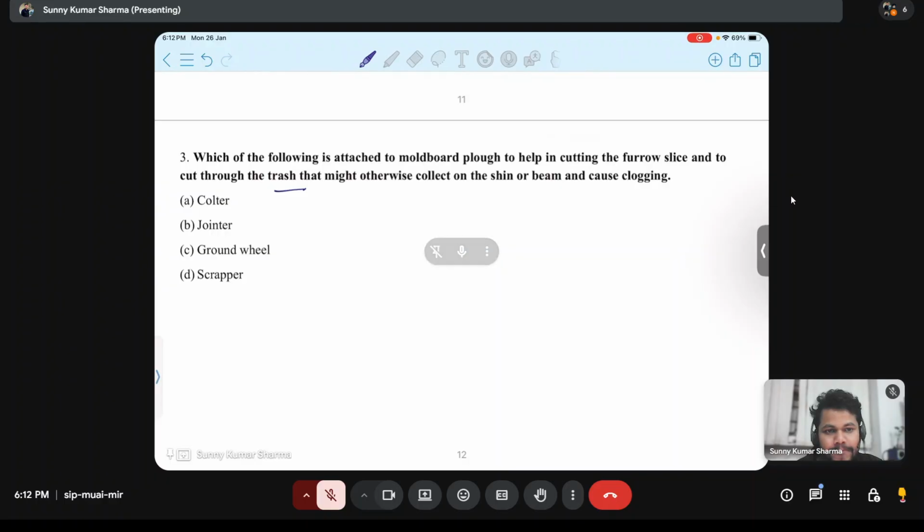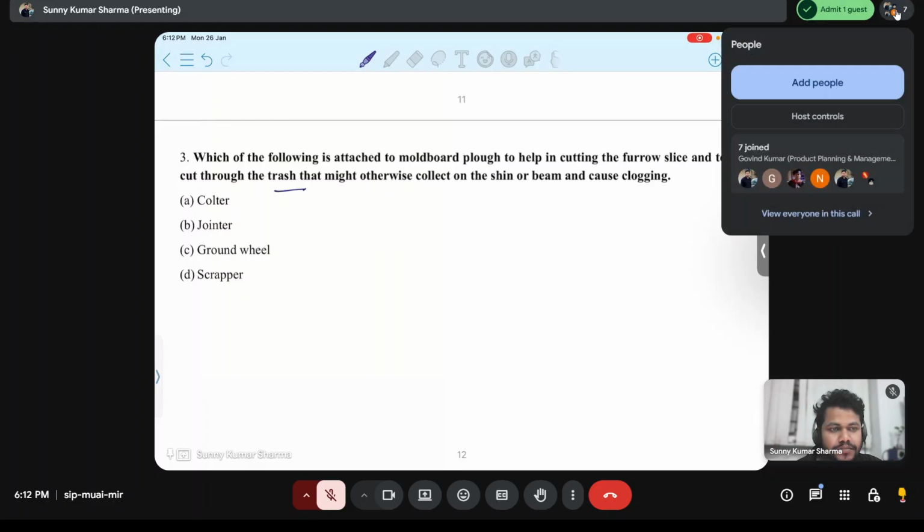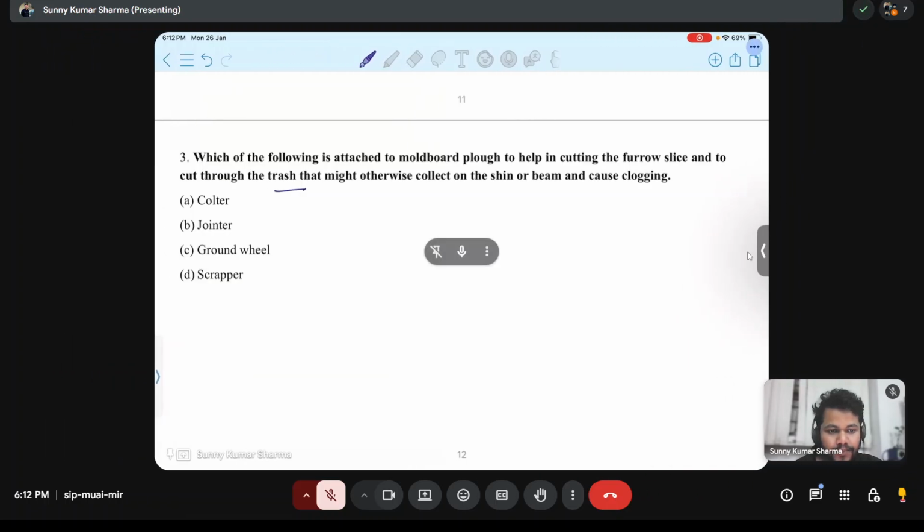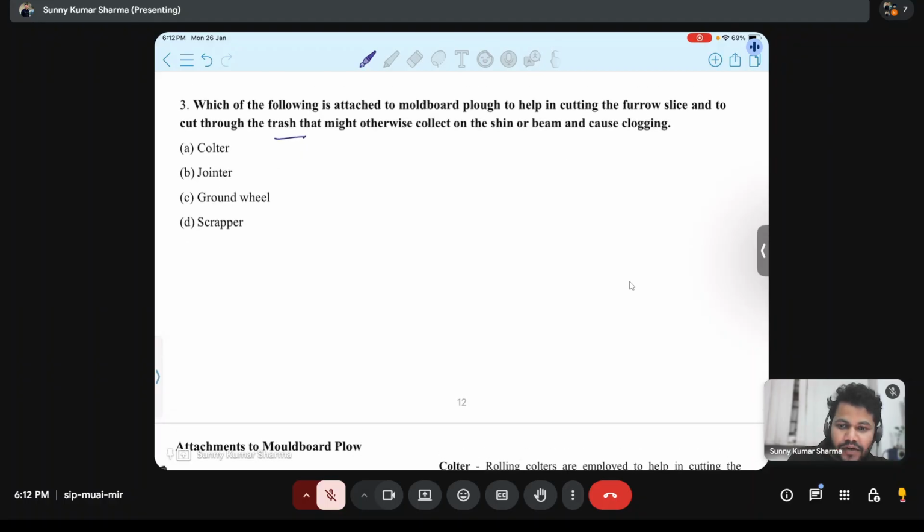Coulter. And what is jointer? I can't remember the answer. Jointer and coulter both are attached in front of the moldboard.